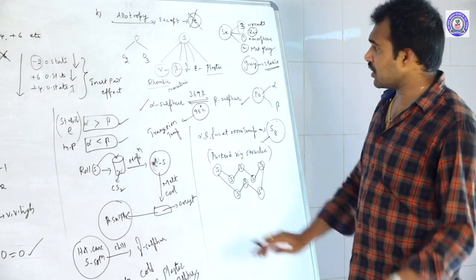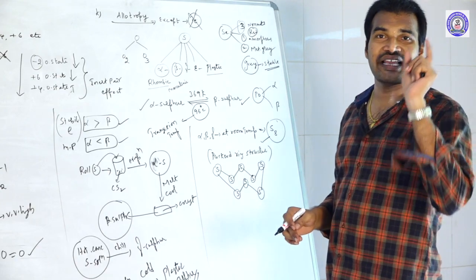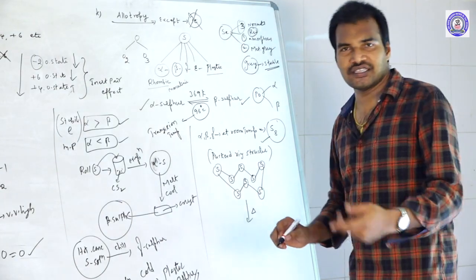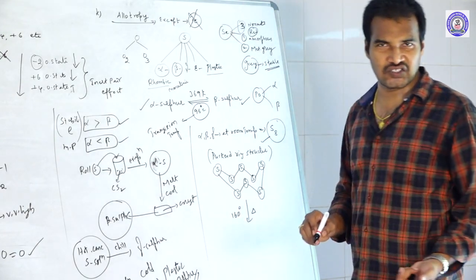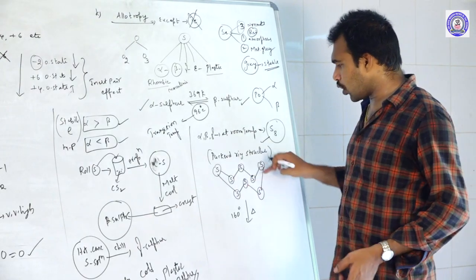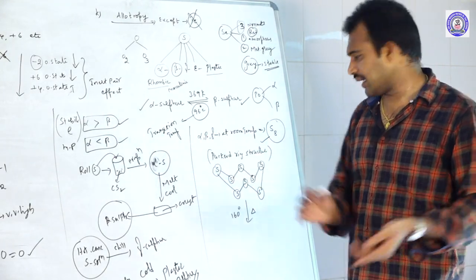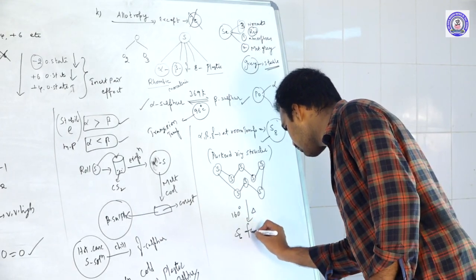So at room temperature, all alpha, beta, gamma forms exist in the S8 form. Suppose you heat this S8 form to a temperature of 160 degrees. What happens? The closed ring will be broken and form a linear chain, and again it will convert into the S6 form.